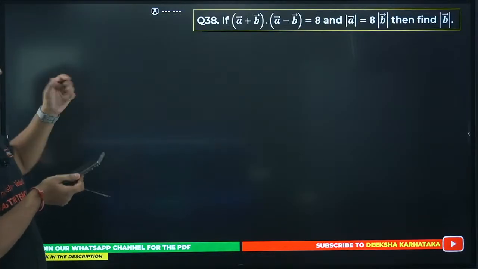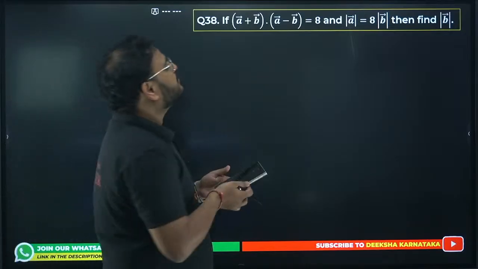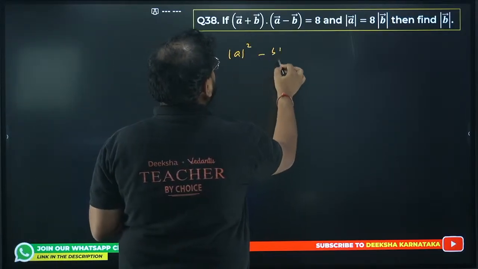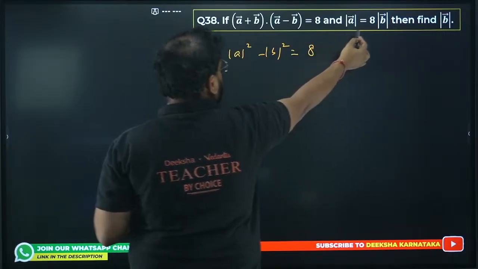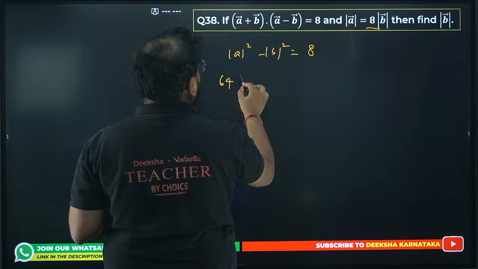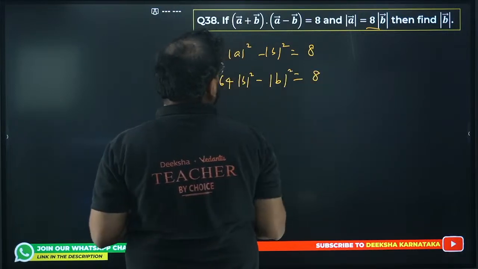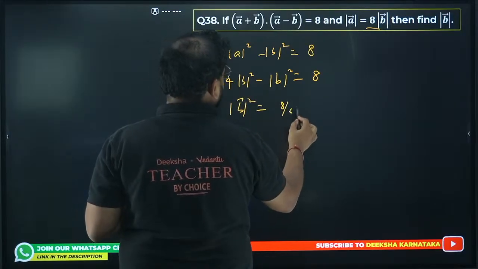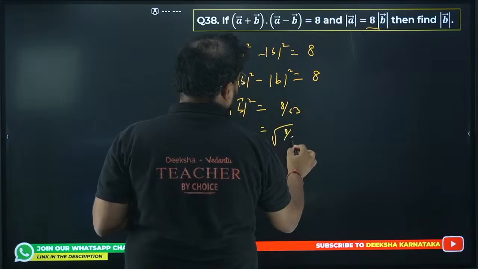Okay, 38 now. This one, a plus b dot a minus b is equal to 8. We're looking for this thing. Very simple, right? This is going to be a square minus b square equals 8. Put the value back over here. Square of this will be 64. So 64 minus b square equals 8. We get b square is going to be 8 by 63. So the answer will be what? Root of 8 by 63 is